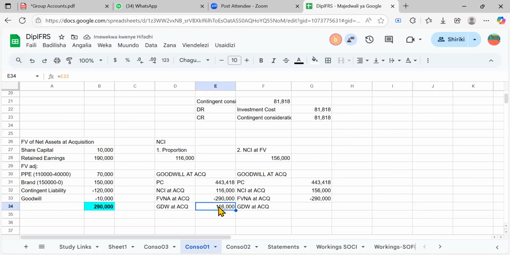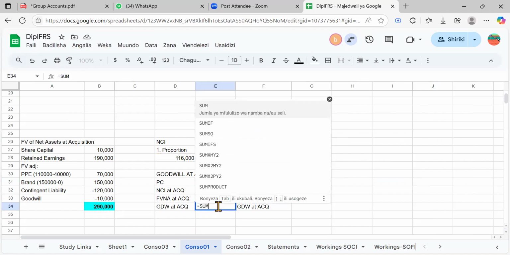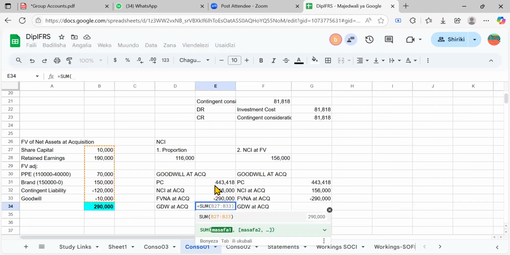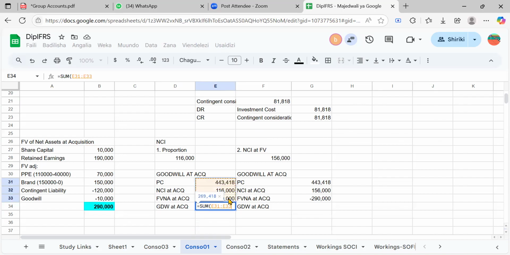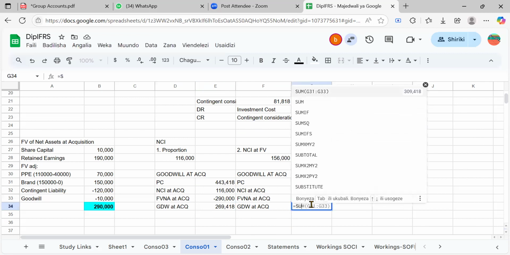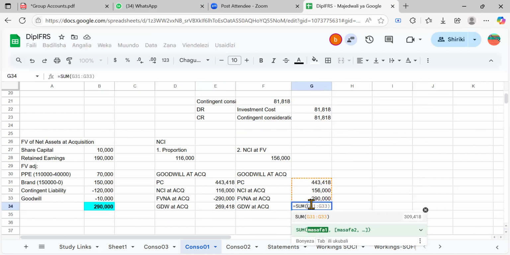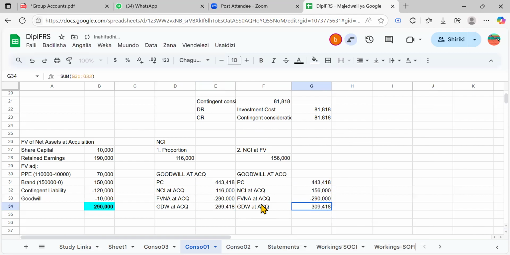So what are we going to get here? We have to sum our three figures, right? From this point, the last point, and we deduct, and I have 269, 418. And then let's compute the goodwill using the fair value of NCI. We would also have to sum our figures, and we would get that one. Can you see? Yes, I can see.